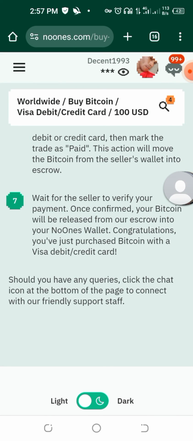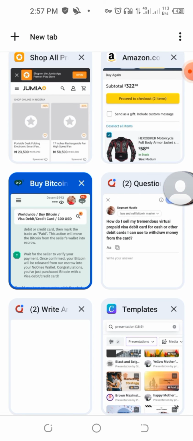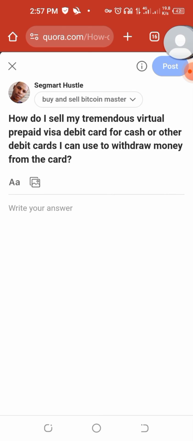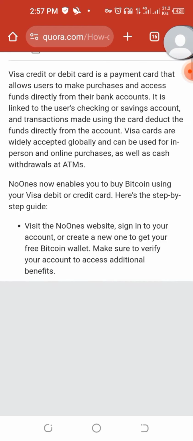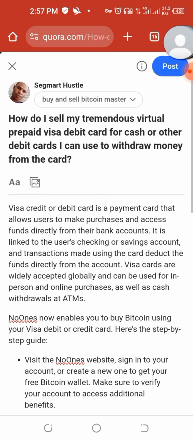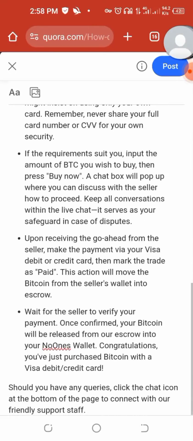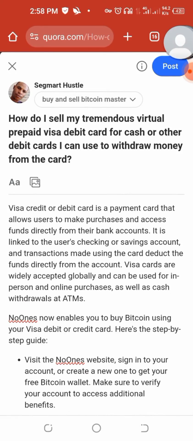And now go to Quora again. Let's go to Quora and see what will happen. Now we are in Quora right now. Do you understand? Let's paste this here. This is the answer to this question. Now this is what you are going to do. Let's make it better. Debit card. Good. Okay, let's just do it like this.